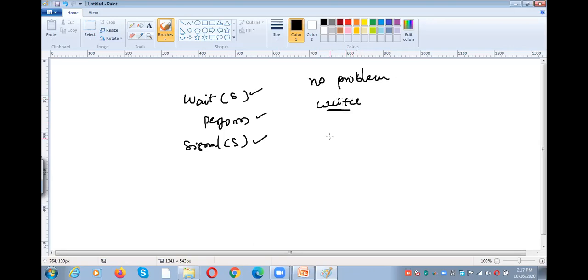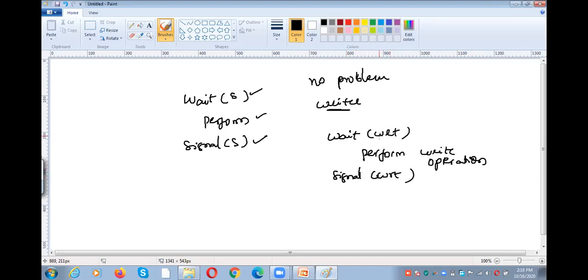What does the writer have to do? Wait of WRT, perform the write operation, and then signal of WRT. What is the value of WRT? Initially 1. So 1 minus 1 means 0.